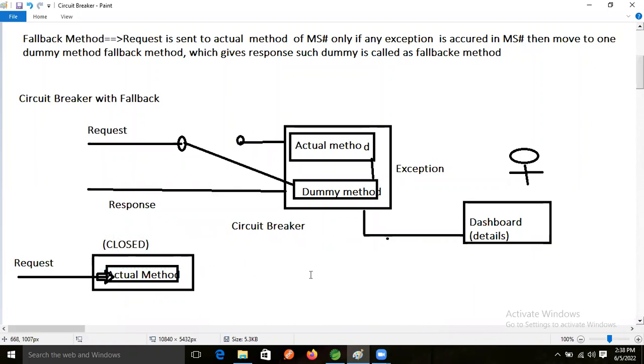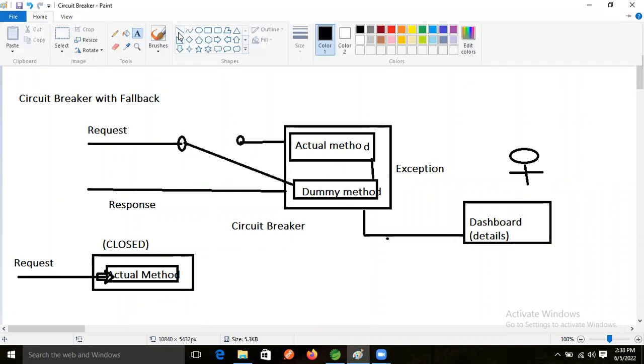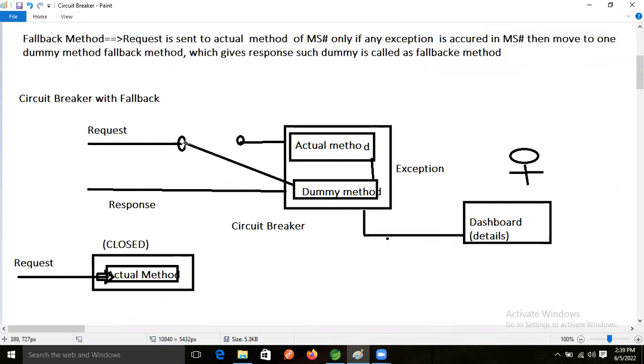Now, if an exception occurred, say the 20th or 21st exception occurred, then what will happen? This one will become open, and requests will go directly to the fallback. It stays closed when the execution is smooth.